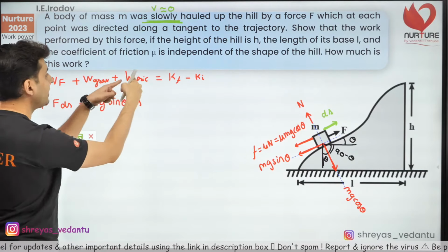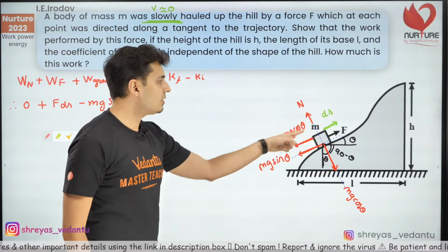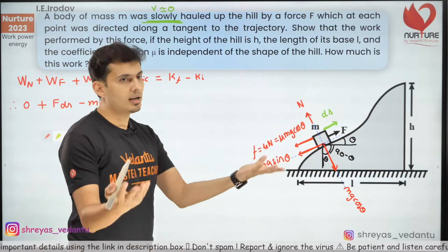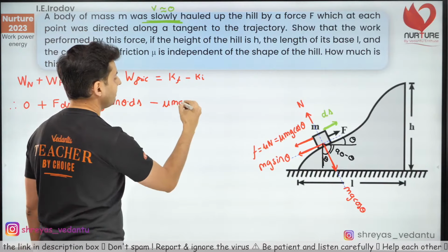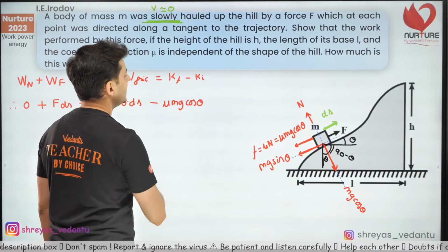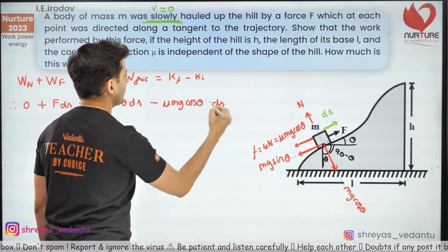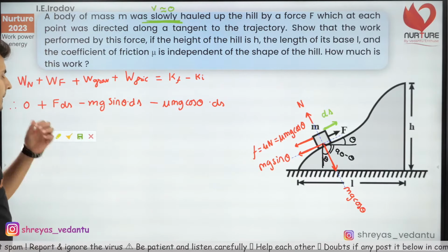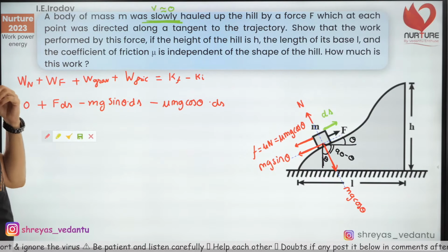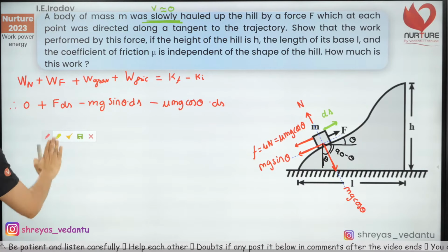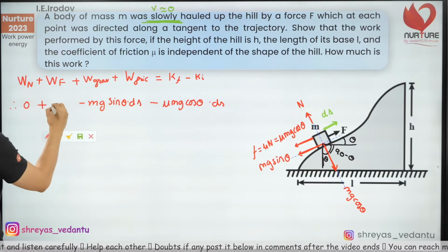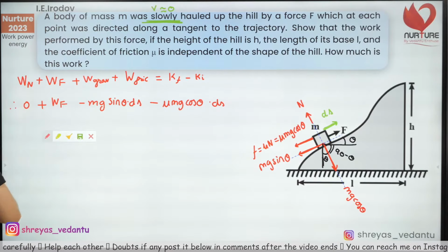Great. Work done by friction. Friction is also opposite to the displacement, so again negative work. So minus the frictional force, minus mu mg cos theta into ds. Now the question is, how much is this work? We have to actually find out this work, guys, so let's not substitute this.